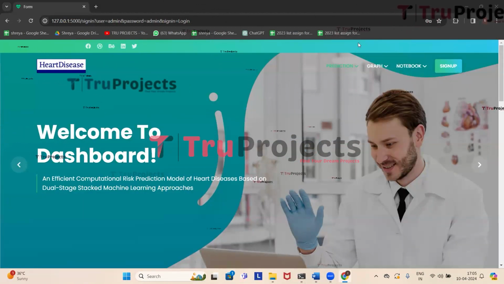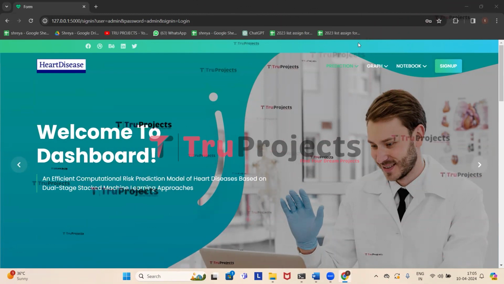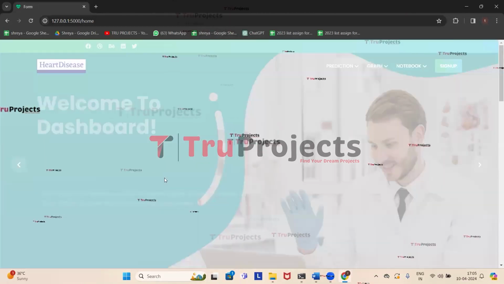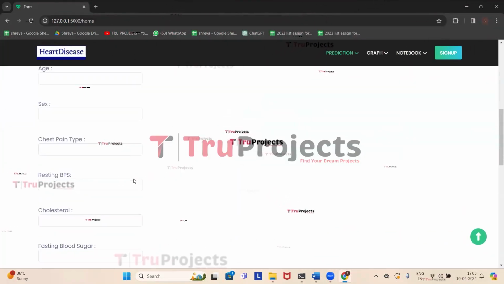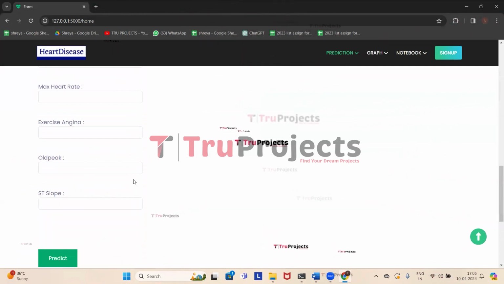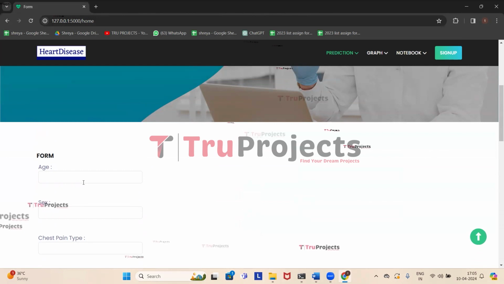I already told you that we'll be doing prediction for both the data sets, that are DF1 as well as DF2, which means they're both different types of heart disease data sets, as we have trained all the algorithms separately. So first we will do prediction for DF1. So here we can see the parameters which need to be entered. Based on the entered parameters, we will get the prediction whether there is heart disease risk or not.